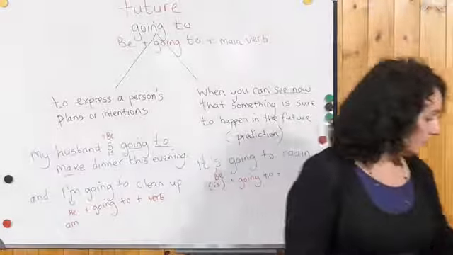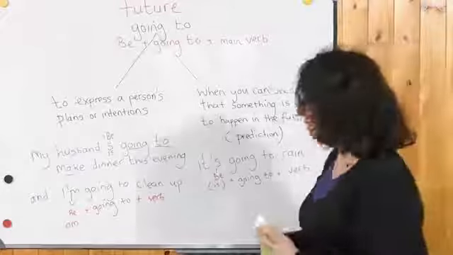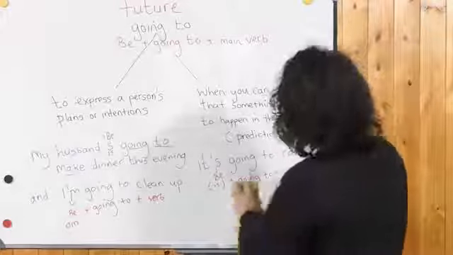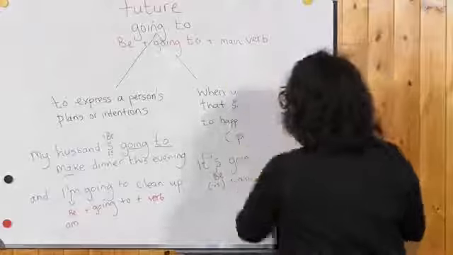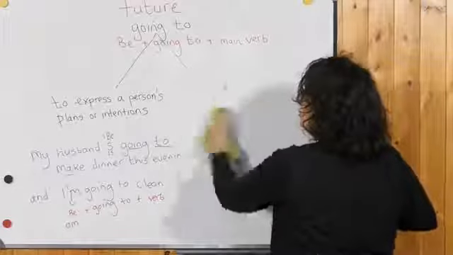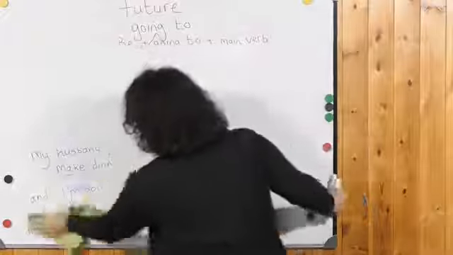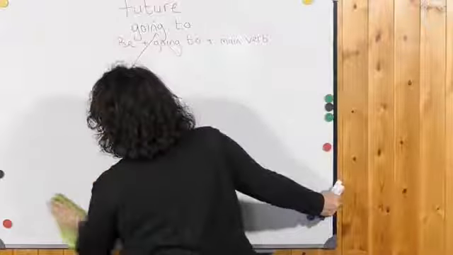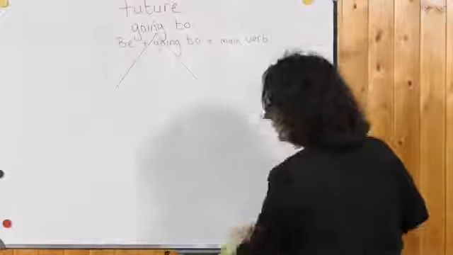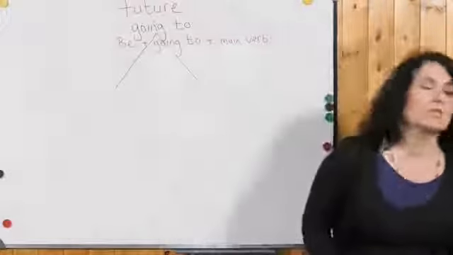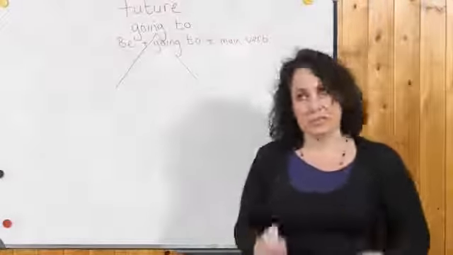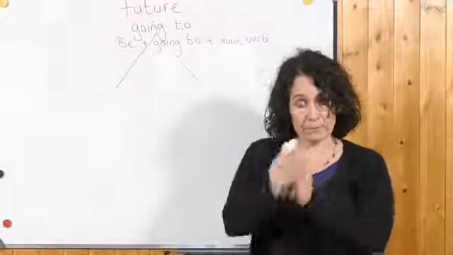Now, one thing to think about is when we use the verbs come and go, we generally use these verbs in the present continuous form for the future.